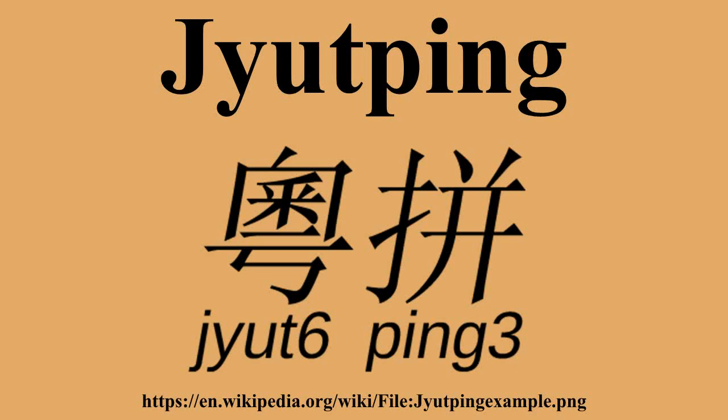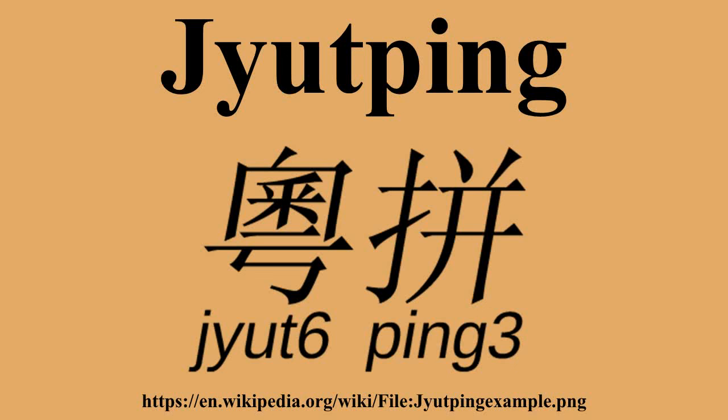The initial DZ represents TS in Cantonese pinyin, whereas Z is used instead in Jyutping. The initial TS represents TSH in Cantonese pinyin, whereas C is used instead in Jyutping. To represent tones, the numbers 1 to 9 are usually used in Cantonese pinyin, although the use of 1, 3, 6 to replace 7, 8, 9 for the checked tones is acceptable. However, only the numbers 1 to 6 are used in Jyutping.